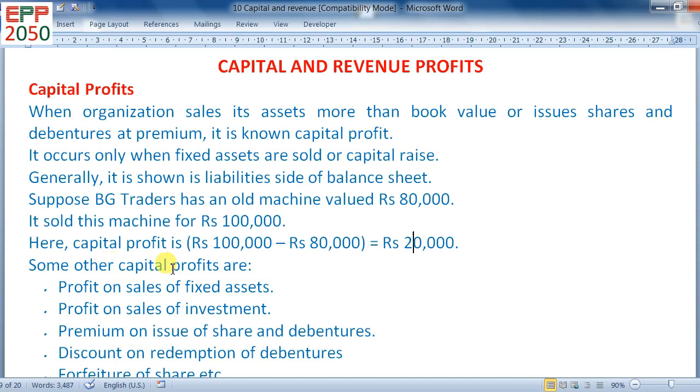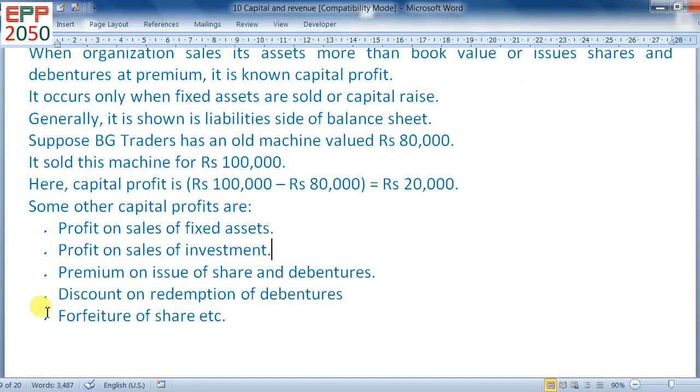Some other capital profits are profit on sale of fixed assets, profit on sale of investment, premium on issue of shares and debentures, discount on redemption of debentures, forfeiture of shares, etc. These are the main capital profits.